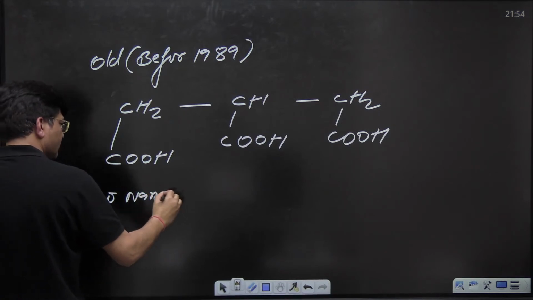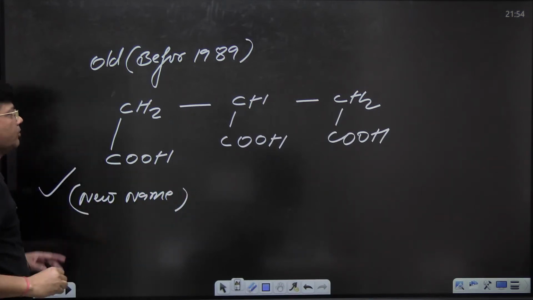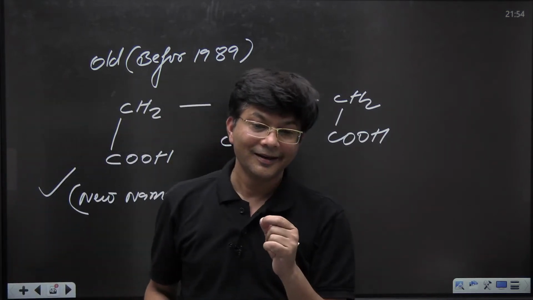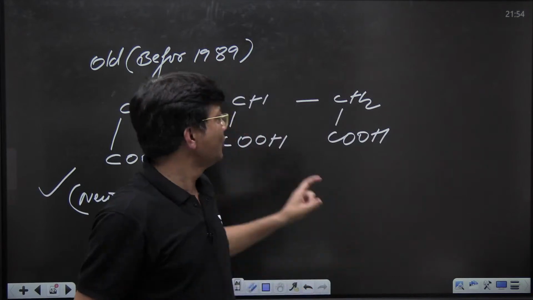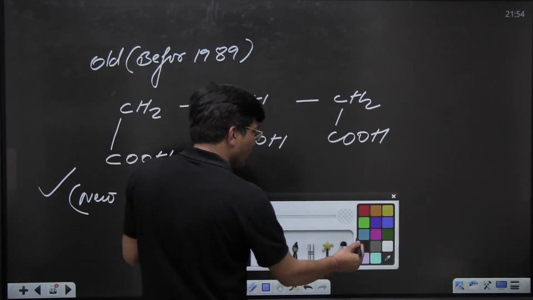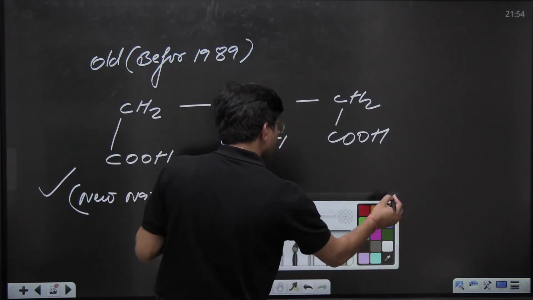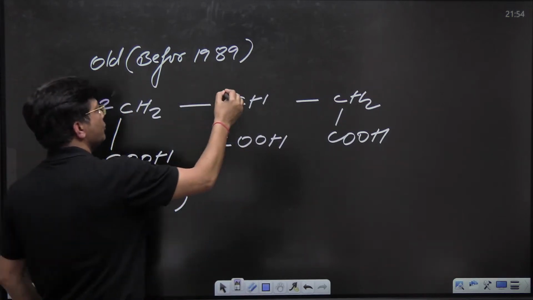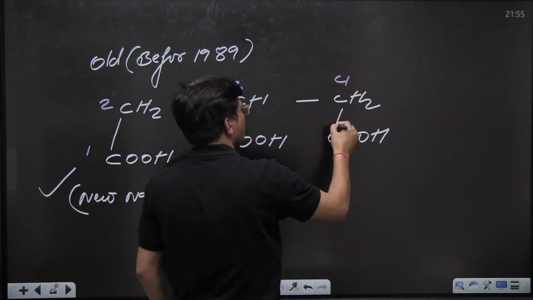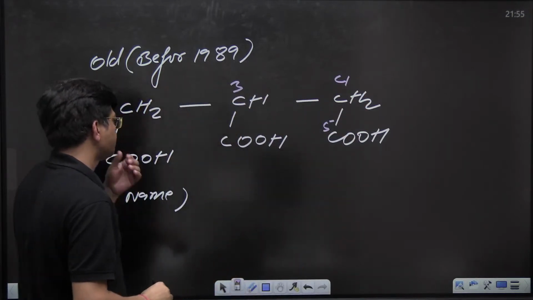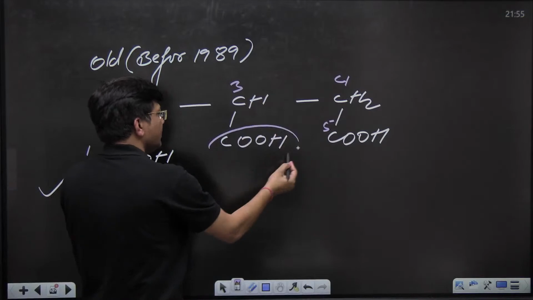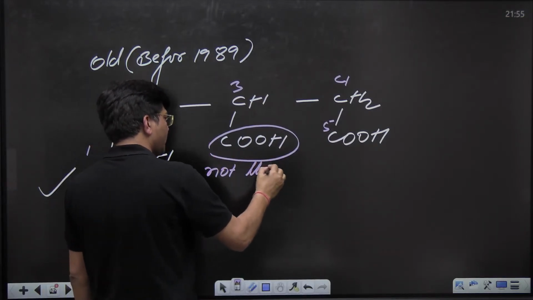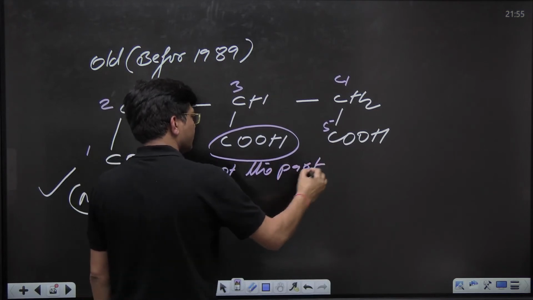The new name is more correct, but let me tell you what name they were using in olden days. Try to count all the COOH. So 1, 2, 3, 4, 5. So kids, this is left. This is not part of the parent chain.